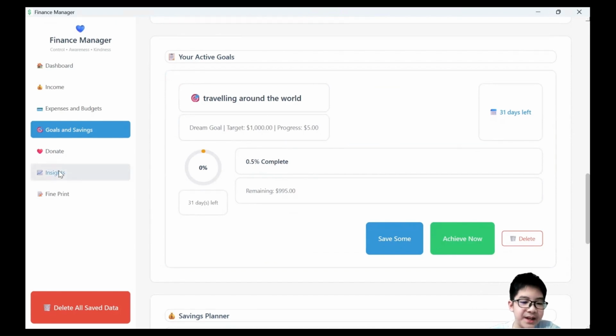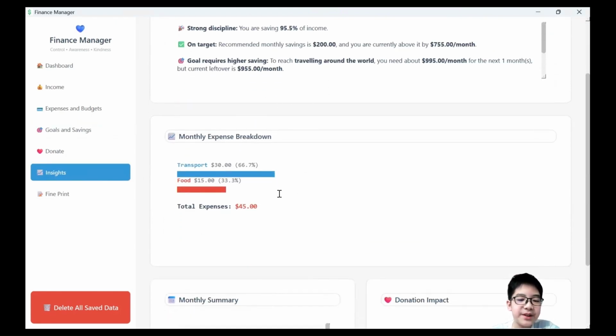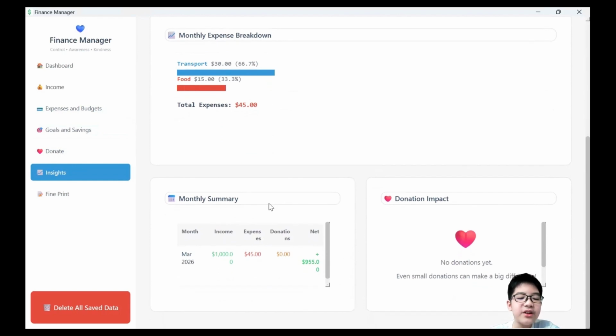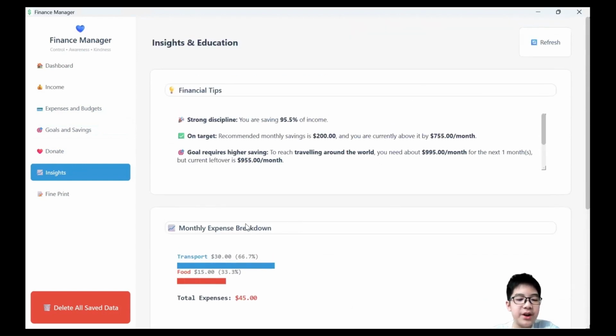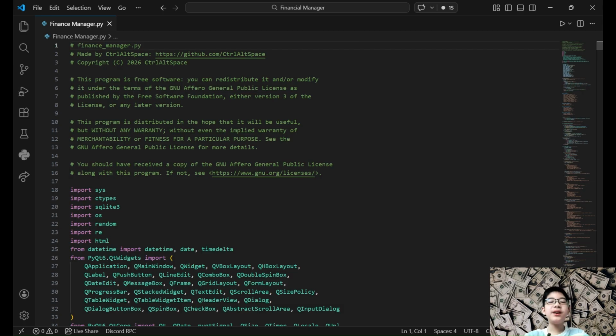Another useful feature is the Insights section. Here, the app summarizes spending, income, and category breakdowns so you can quickly see where your money goes. This helps users understand their habits, control spending, and save more, making it easier to set aside money to help others. Now let's talk about the code.